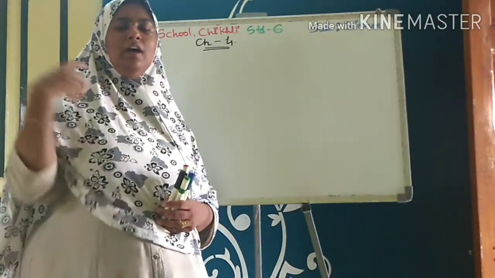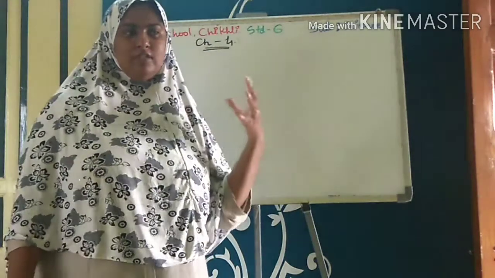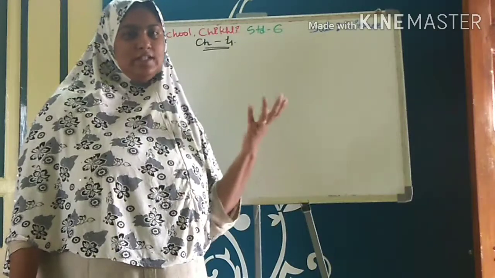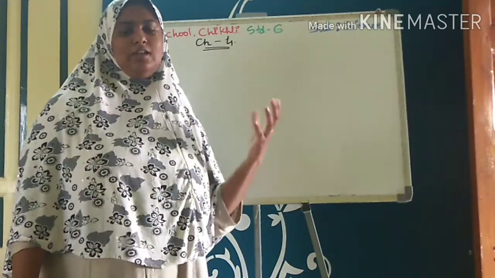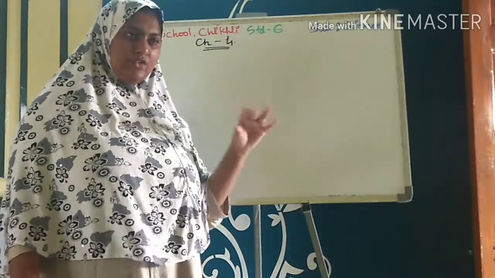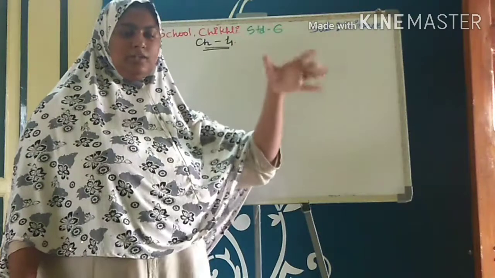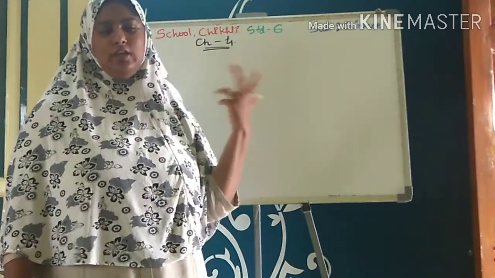Then soft materials are the materials which can be compressed easily by hand or which can be scratched easily. Examples of soft materials are rubber, cloth, cotton, sponge.